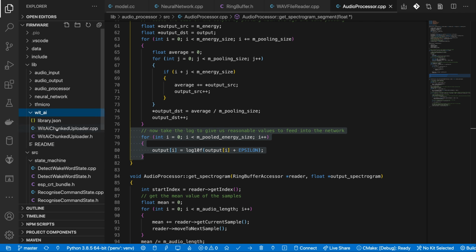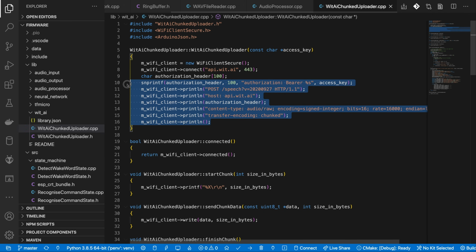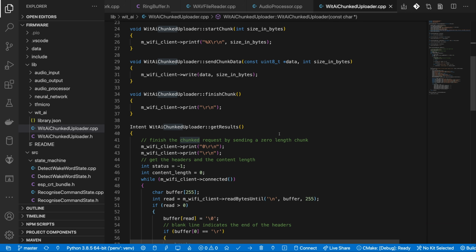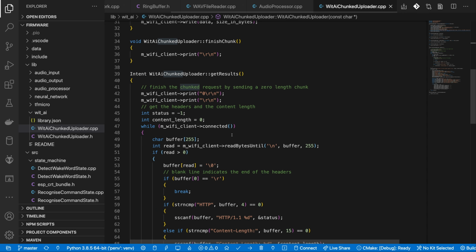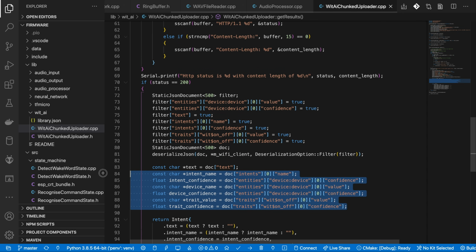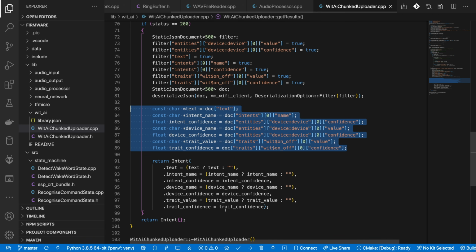Finally, we have the code for talking to Wit.ai. To avoid having to buffer the entire audio sample in memory, we need to perform a chunked upload of the data. We create a connection to Wit.ai and then upload the chunks of data until we've collected sufficient audio to capture the user's command. We decode the results from Wit.ai and extract the pieces of information that we are interested in. We only care about the intent, the device, and whether the user wants to turn the device on or off.